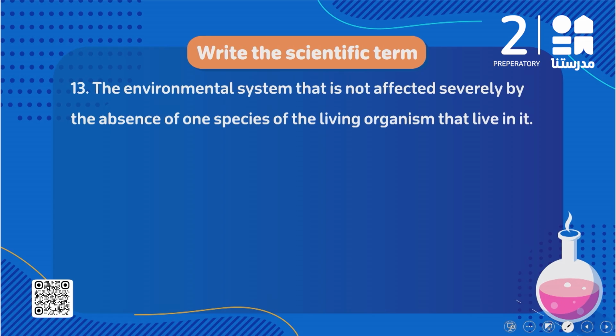I'm talking about a simple ecosystem. ليه؟ Because it has few alternatives. أنا ما عنديش alternatives كتير, فبالتالي لو واحد من ال living organisms دي حصل له extinction, the others will be affected strongly. طيب, what about the environmental system that is not affected strongly by the absence of one species of living organism that lives in it? Here we talk about the complicated ecosystem because it has many alternatives. So when one of them is extinct, the others will not be affected.